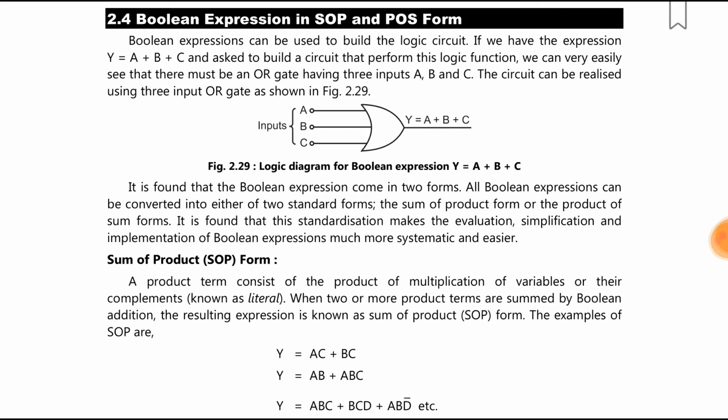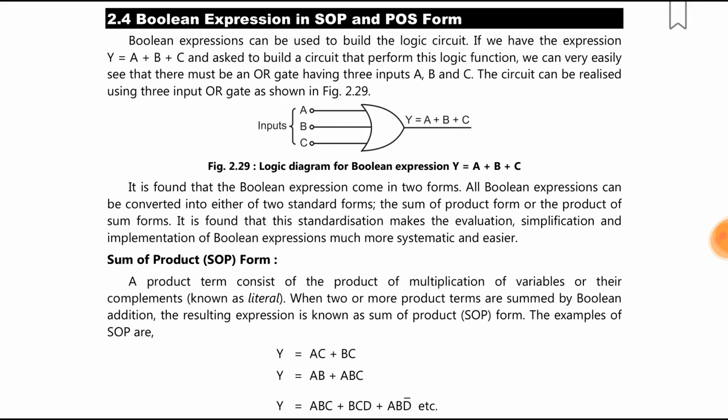So it is found that Boolean expressions come in two forms. All Boolean expressions can be converted into either of two standard forms: the sum of the product form or the product of sum form. It is found that this standardization makes the evaluation, simplification and implementation of Boolean expressions much more systematic and easier. So, sum of the product form: a product term consists of the product or multiplication of variables or their complements, known as literals.